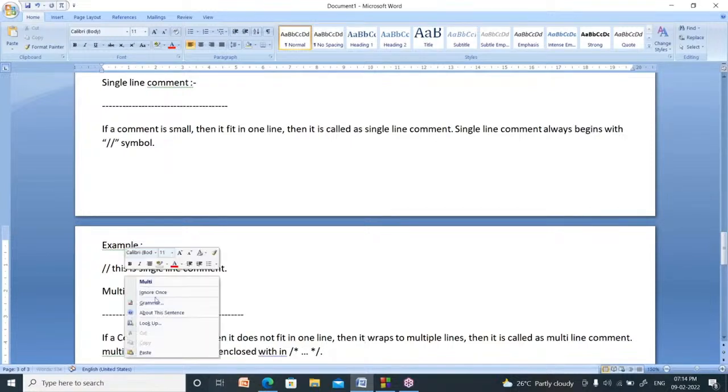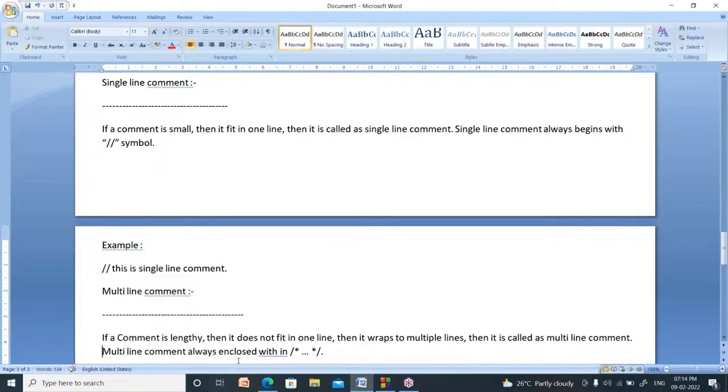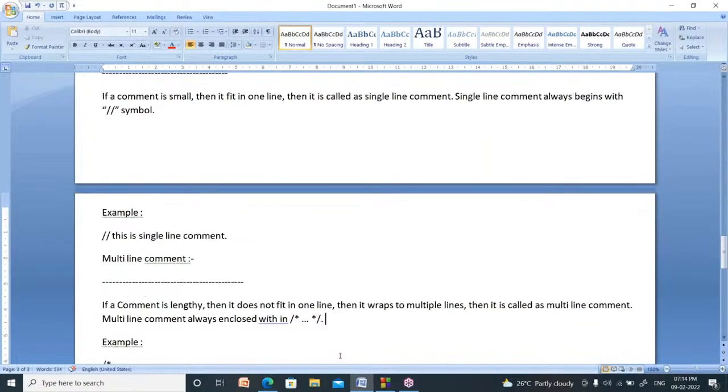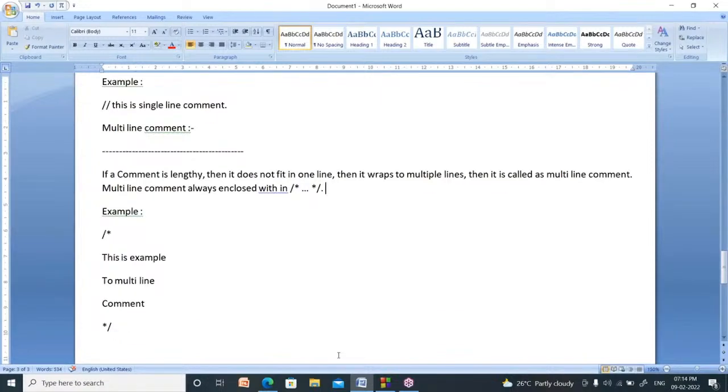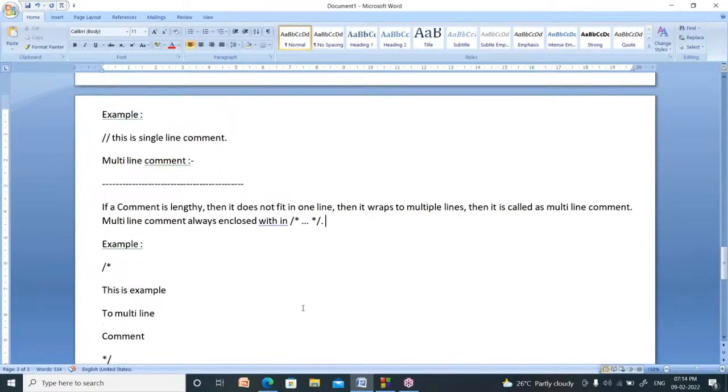A multi-line comment is always enclosed within these two symbols: it begins with slash star and ends with star slash. The example is this one. This is for today's class.